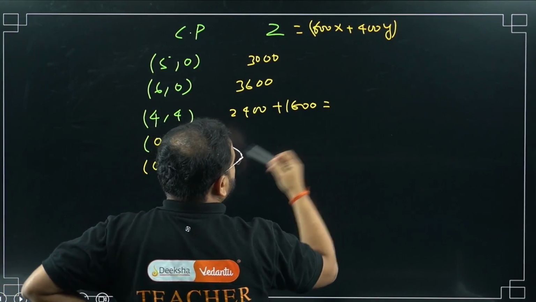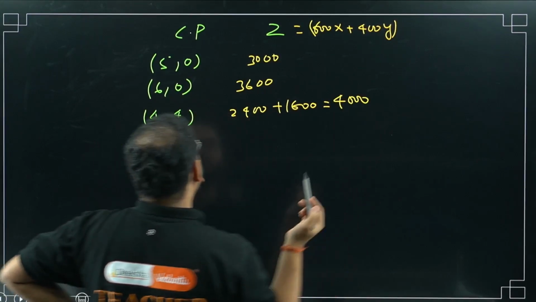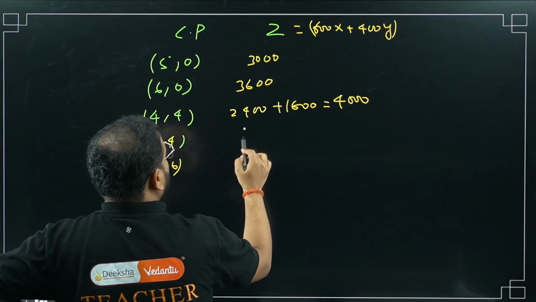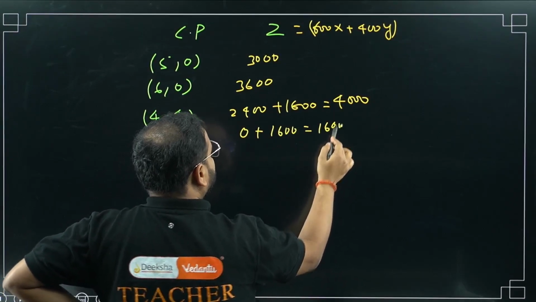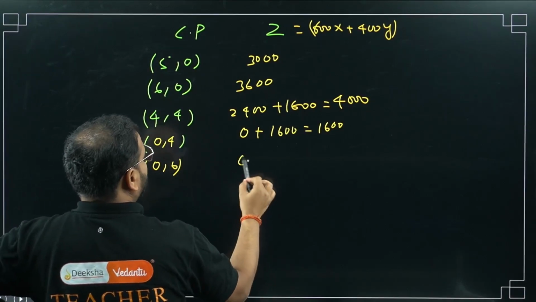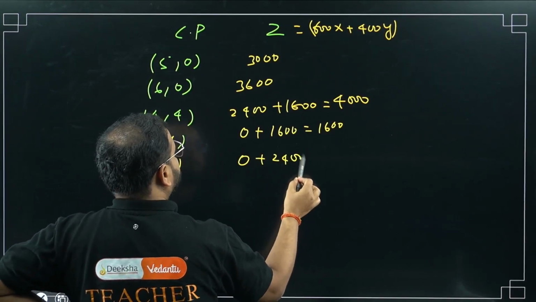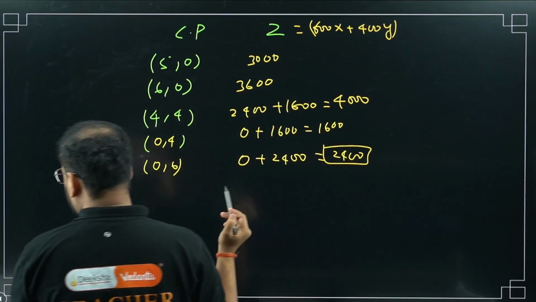How much is that? Please check. It's 4000, right? 4000, no problem. At 0, 4, it will be 0 plus 1600, so again simply 1600. At 0, 6, it will be simply 0 plus 2400. Simply how much is it? It is 2400.